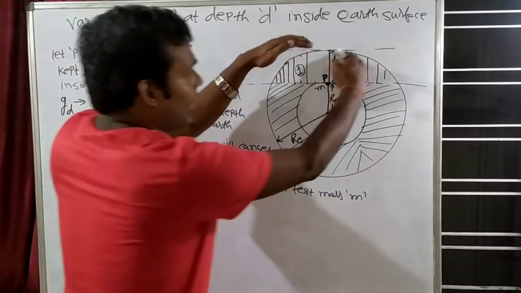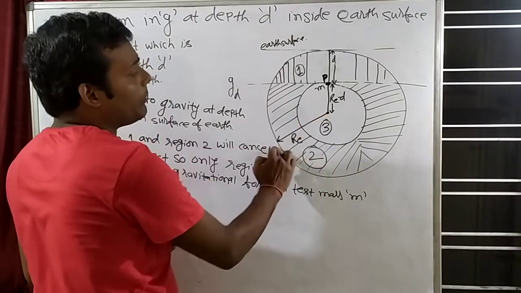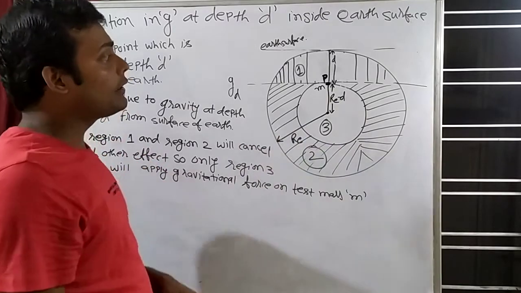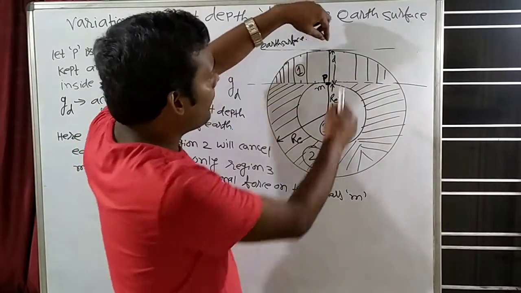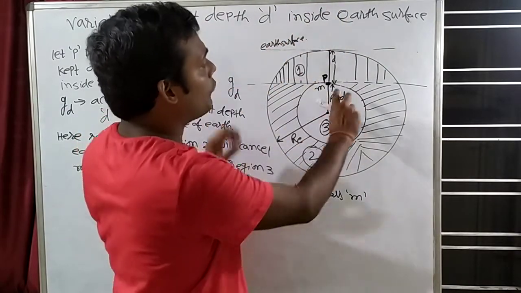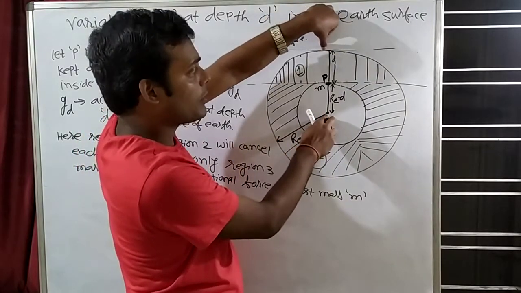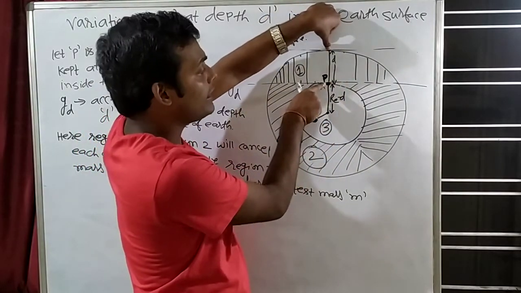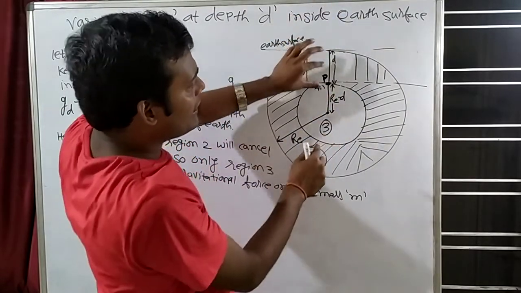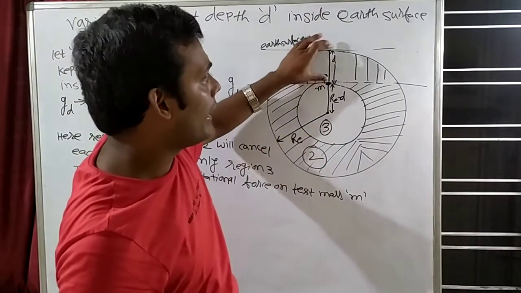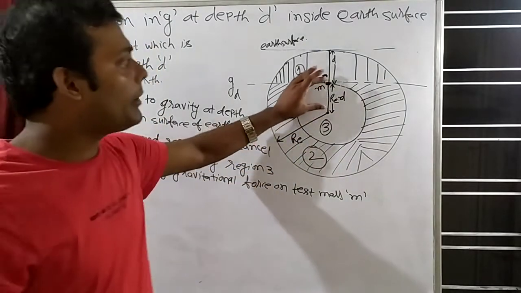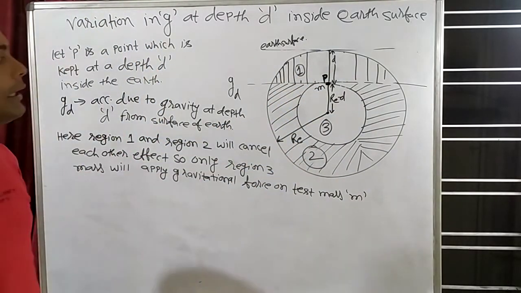Let us suppose this is our Earth. This distance will be radius of Earth, from here to here, the center of Earth. If this distance is d, from here to here, this is radius of Earth, and here to here, this is depth d. So what will be this distance? Complete minus this is equal to this. Complete is Re, so Re minus d. This distance will be Re minus d. Up to this clear?